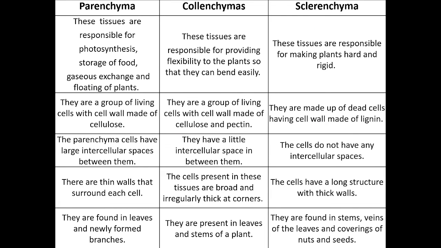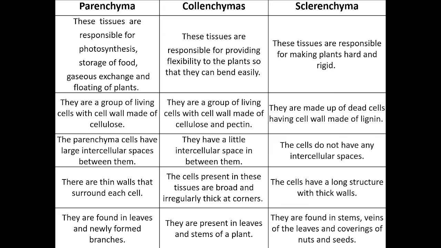So see, three simple permanent tissues we have seen, that are parenchyma, collenchyma and sclerenchyma. Parenchyma I have given in a table, so you can easily understand this point. These tissues are responsible for photosynthesis, storage of food, gaseous exchange and floating of plants.